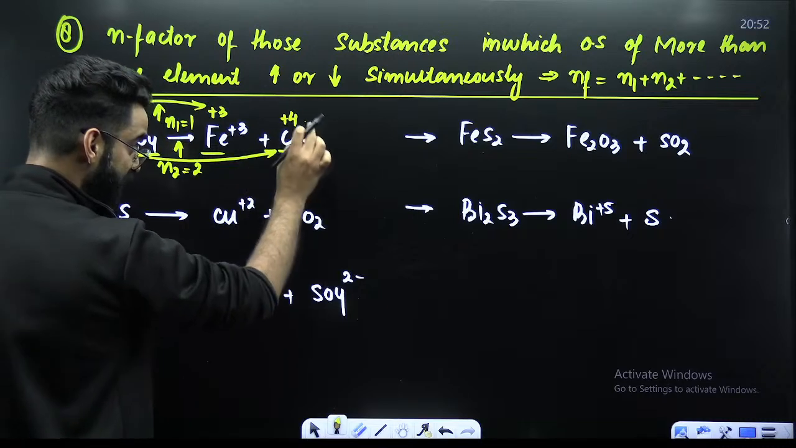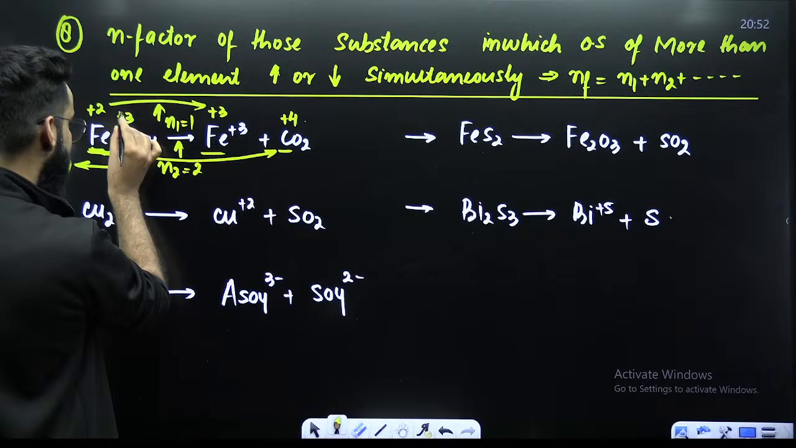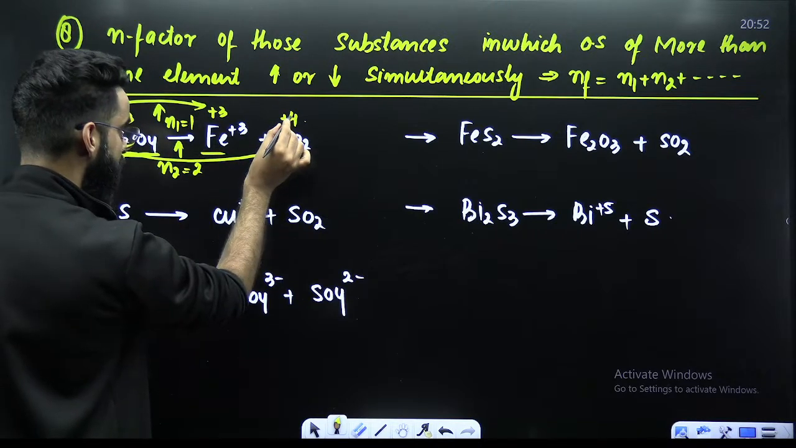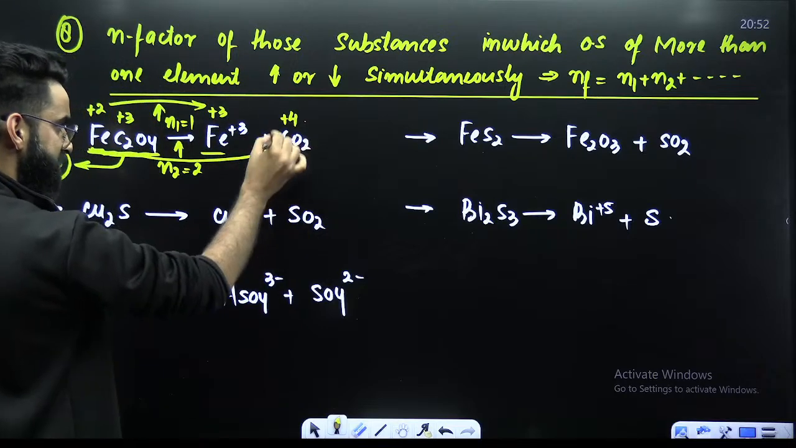If I'm asking you what is the n factor of this carbon dioxide, you'll be calling this initial and this final. So mod of final minus initial, the value comes out to be 1. 1 is the change for one carbon and I've got only one carbon. So its n factor is 1.